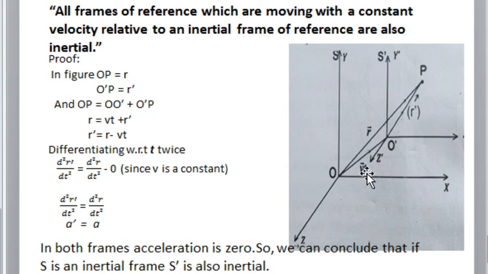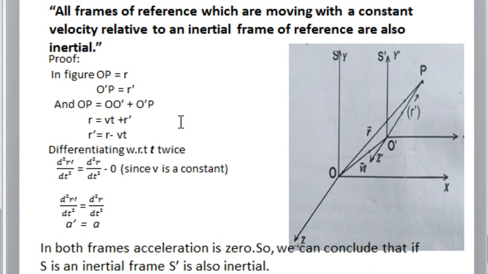Look at the figure. OO dash represents the line joining the two origins of the S and S dash frames, and O dash P represents the position vector drawn to the point P in the S dash frame. Then we can calculate OP as OO dash plus O dash P. We know that OP is equal to r, OO dash is equal to vt, and O dash P is equal to r dash. Substituting, and taking vt to the other side, I get r dash is equal to r minus vt.